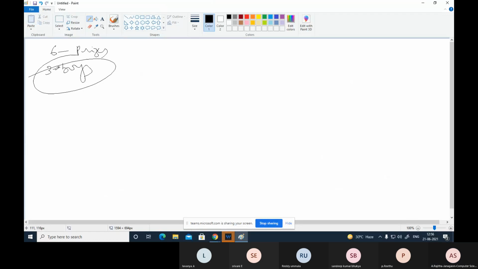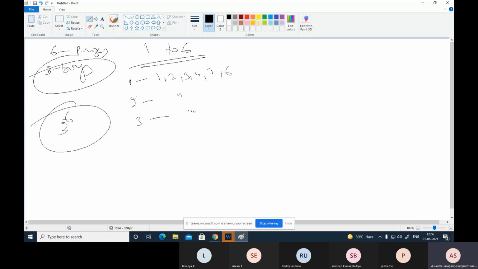Each boy can receive 1 or more prizes, minimum 1, maximum 6. That means one boy can get 1, 2, 3, 4, 5 or 6, and the second boy is the same, and the third boy is also the same. So the answer is 3 to the power of 6.